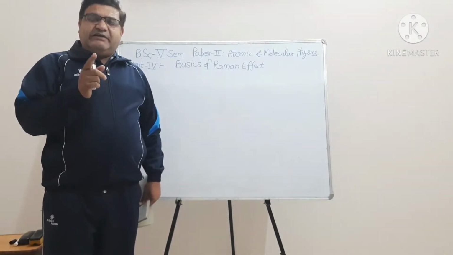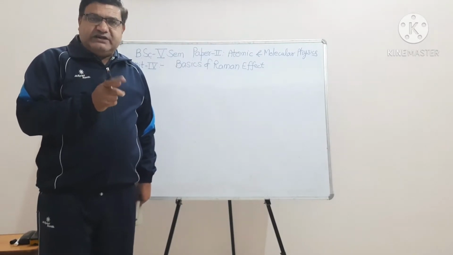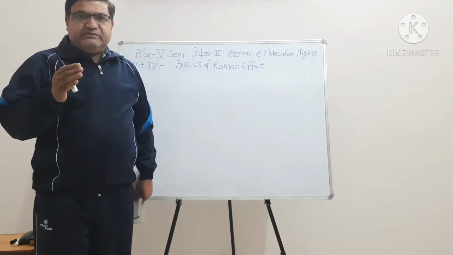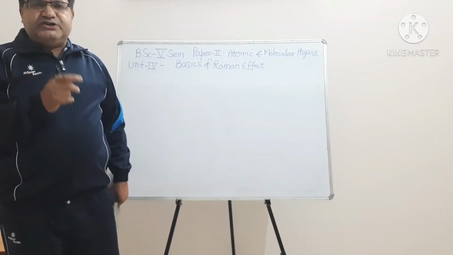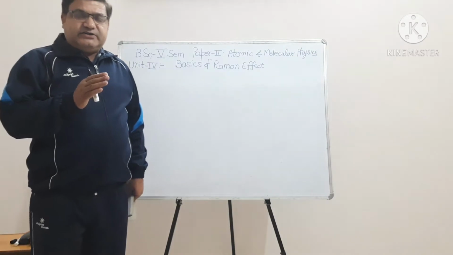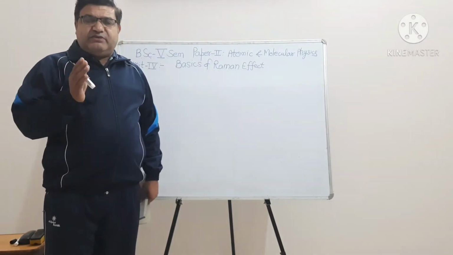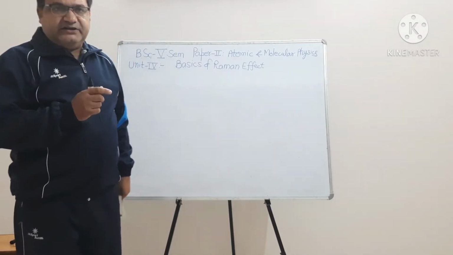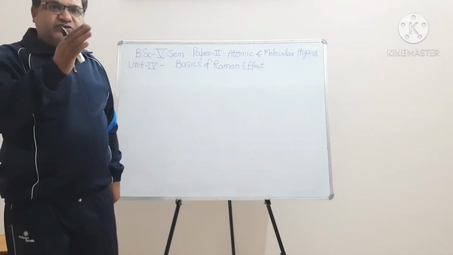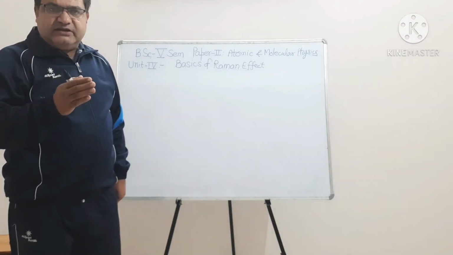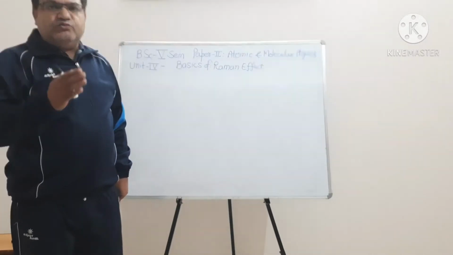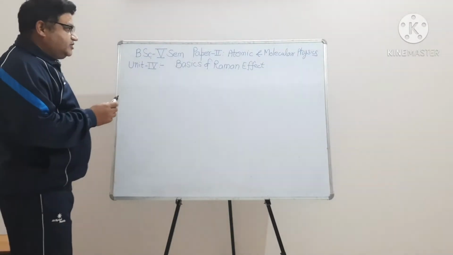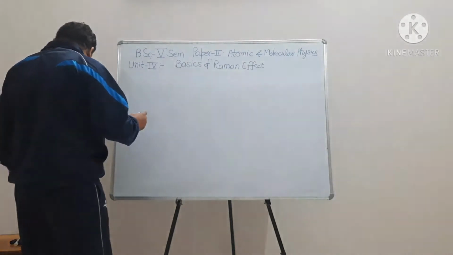One wavelength is the same as that of the incident light, the second wavelength is somewhat larger than the original wavelength, and the third line has a lesser wavelength in comparison to the incident light. So after scattering, we have one unmodified wavelength and two modified wavelengths, some longer, some lesser. Let us see the demonstration of the Raman effect.